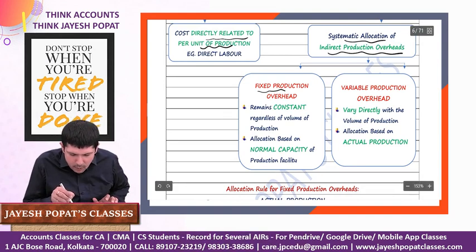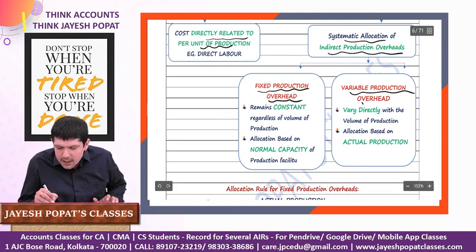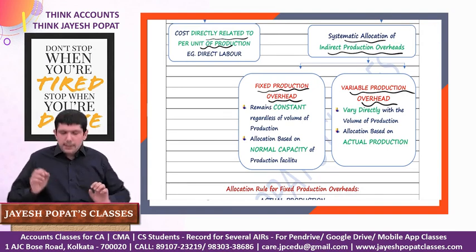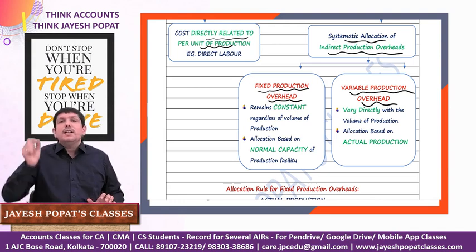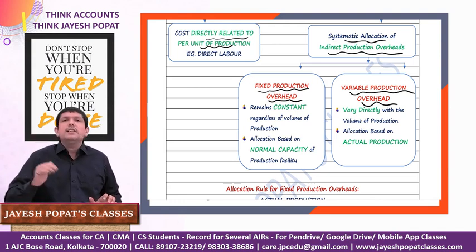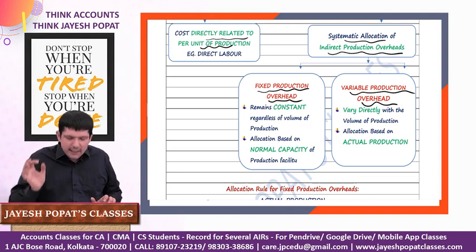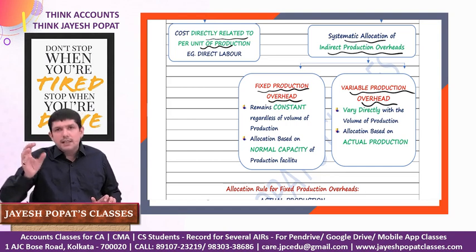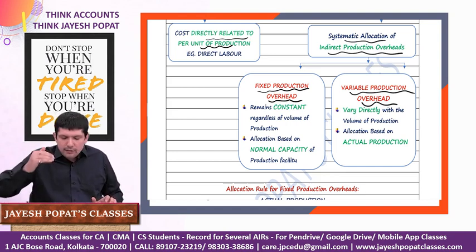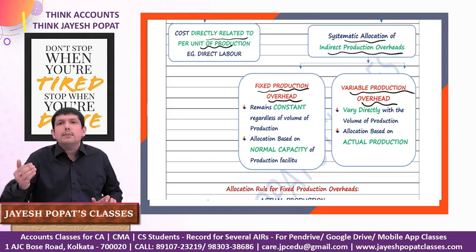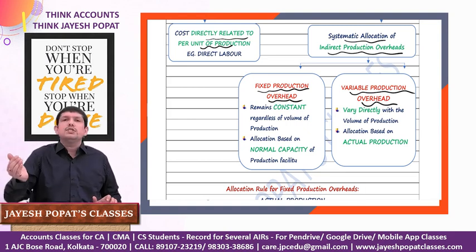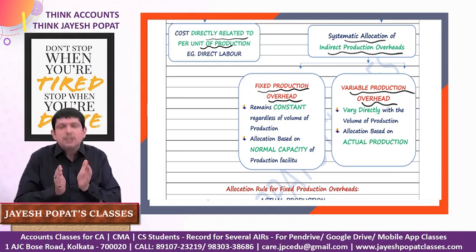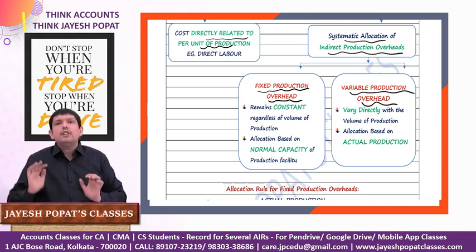These indirect production overheads can be categorized into two categories: variable production overheads and fixed production overheads. What are fixed production overheads? These overheads are of a nature where the amount remains constant irrespective of the level of activity. Let's take an example: factory rent. If I manufacture 0 units, I still have to pay the same amount of rent to the landlord. If I manufacture 500 units, I have to pay the same amount of rent. If I manufacture 5,000 units, I still have to pay the same amount of rent. So these expenses remain constant irrespective of the level of production.